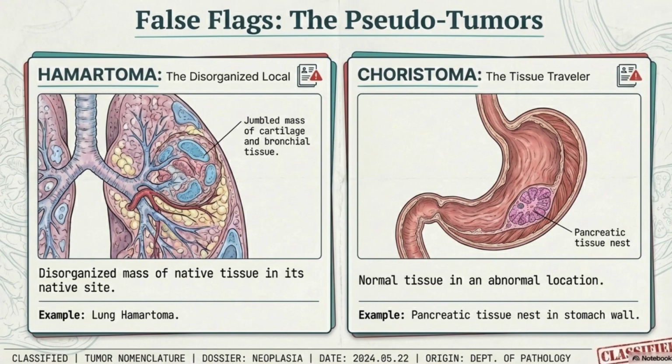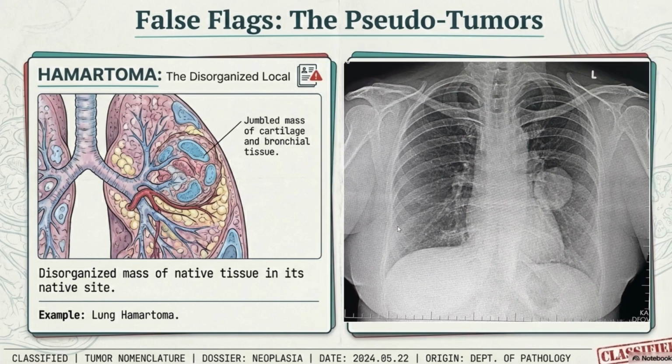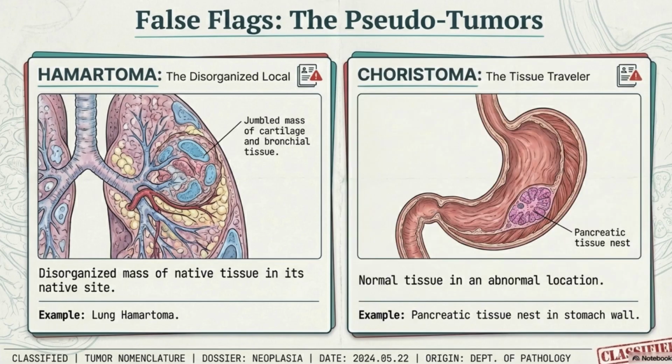Don't get confused by these pseudotumors. Hamartoma, a disorganized mass of native tissue in its native site. For example, a lung hamartoma with cartilage and bronchial tissue. It's benign but looks scary on an X-ray. Choristoma. Normal tissue in an abnormal location. For example, a small nest of pancreatic tissue in the stomach wall. Think of it as a tissue traveler.